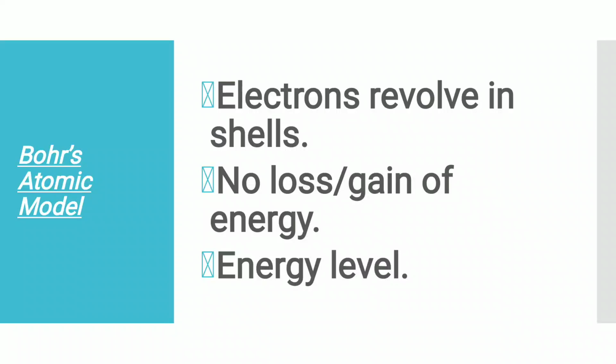Bohr's atomic model. In 1913, Niels Bohr, a Danish physicist, explained the causes of the stability of the atom in a different manner. Main postulates of Bohr's atomic model: the electrons revolving around the nucleus are confined to certain fixed orbits called shells or energy levels, each of which is associated with a fixed amount of energy. While it is revolving around the nucleus in an orbit, an electron neither loses nor gains energy. Since each orbit is associated with a fixed amount of energy, Bohr called it an energy level.